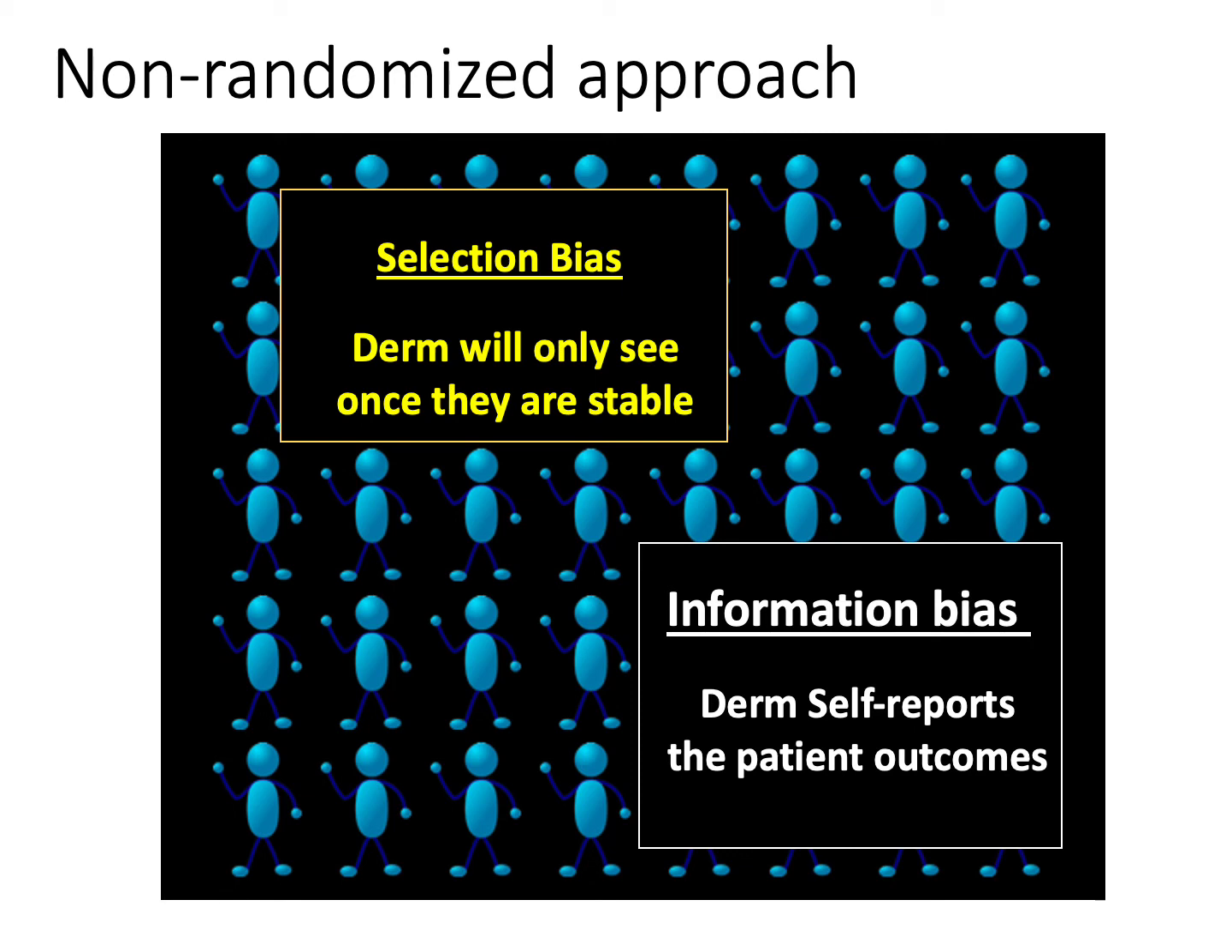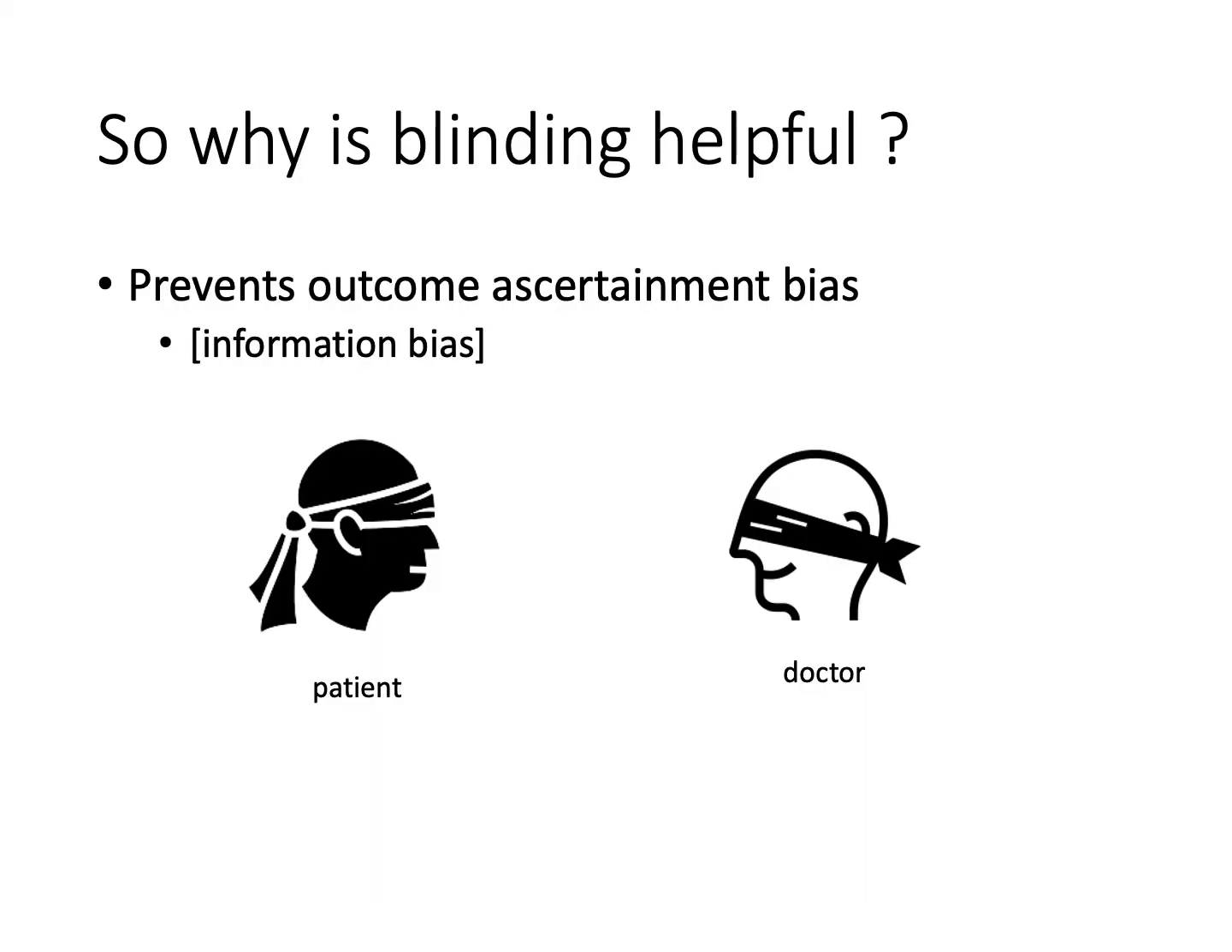So how do we prevent against information bias? Mainly through blinding. When the patient is blinded and the doctor is blinded, by definition, they don't know what drug they got or didn't get, and therefore it removes that information bias. It removes the perils of self-reported data when you know what you got, for example.